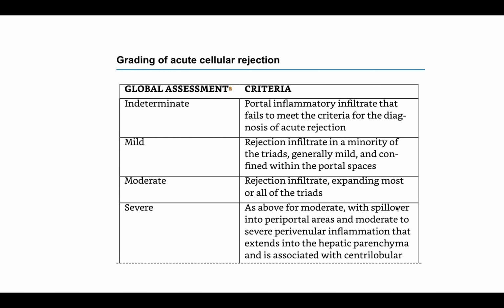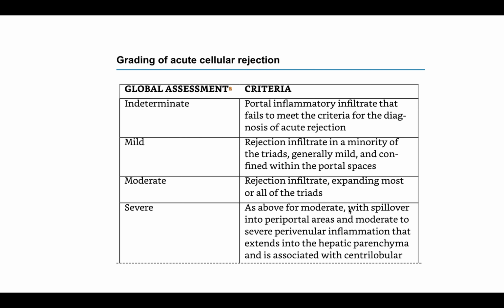So, indeterminate, mild, moderate, and severe are the different grades for acute cellular rejection. If the portal inflammatory infiltrate fails to meet the criteria for the diagnosis of acute rejection, you call it indeterminate. If the rejection is in the minority of the triads, generally mild and confined within the portal spaces, it is mild. If the infiltrate is expanding most or all of the triads, it is moderate.